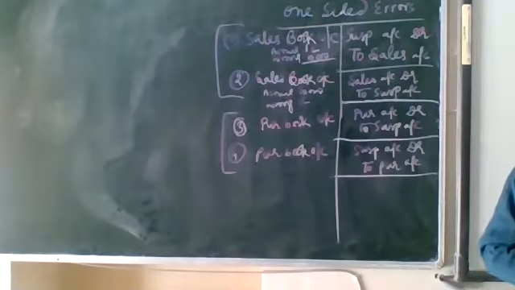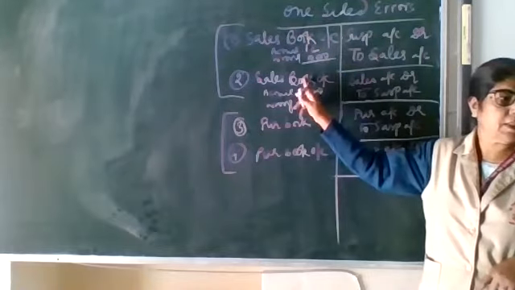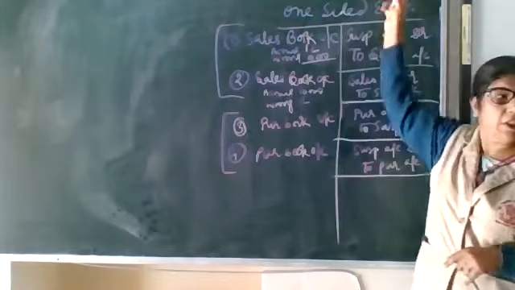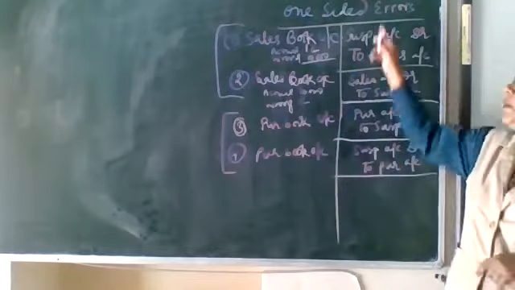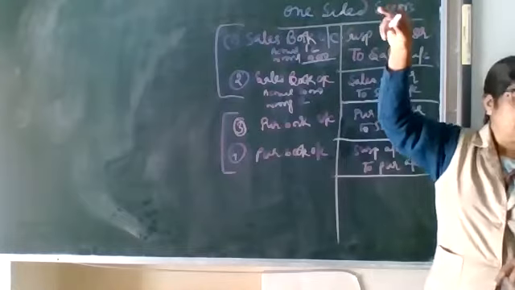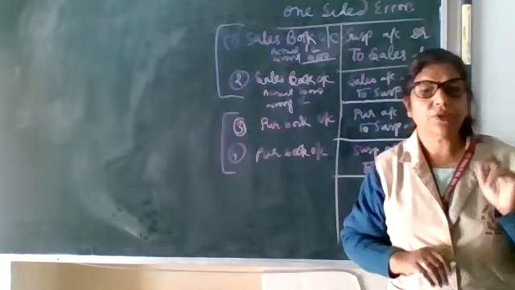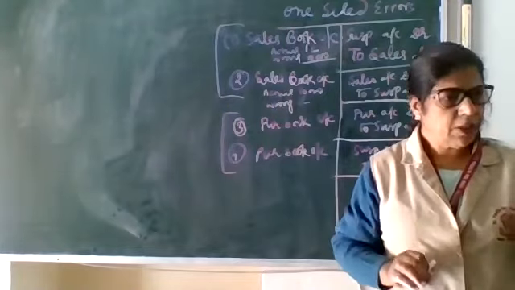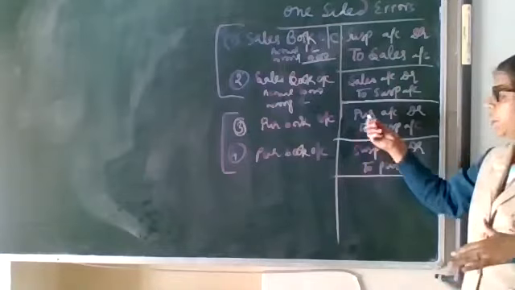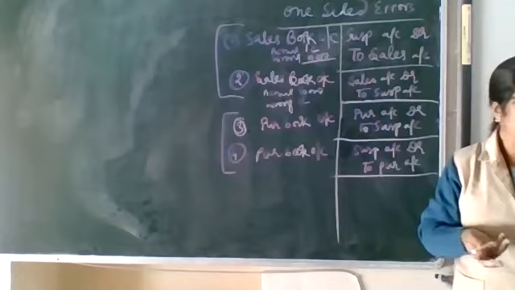Clear? Now, the effect of the sales book will be the same as for purchase return, and the purchase book effect will be the same as sales return, because they are similar. Or according to the general entries' three golden rules, we can do it. Purchase means goods come in, that's why it is debited. Sales means goods go out, that's why it is credited.